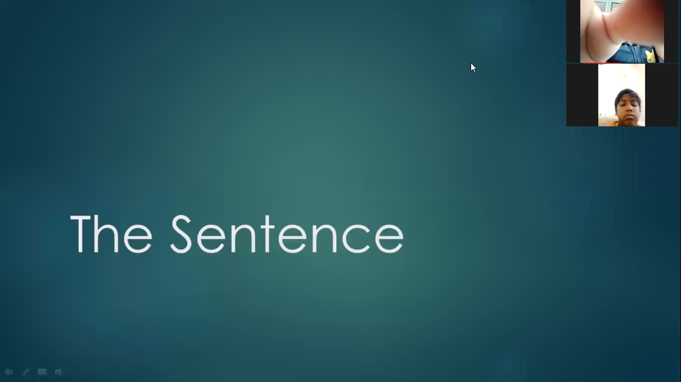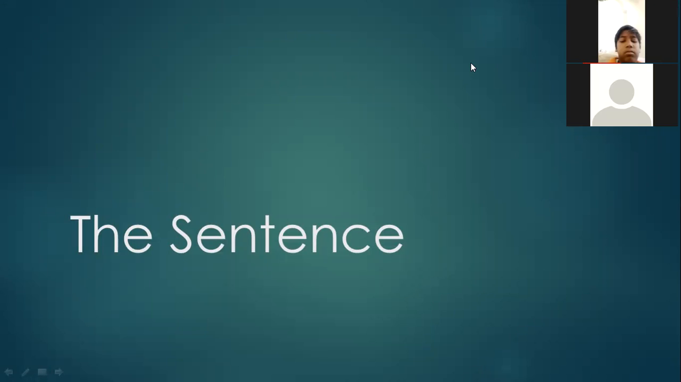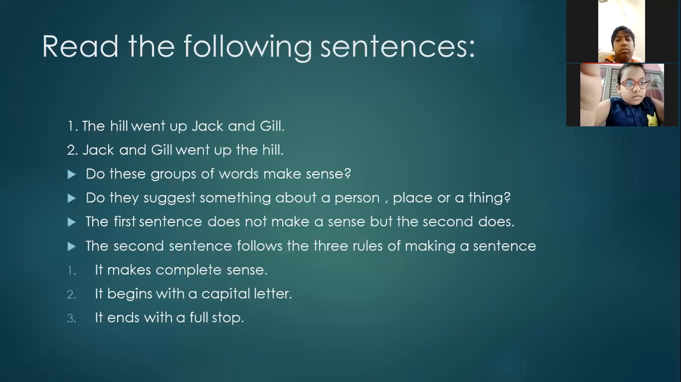Good afternoon to everyone. Today we will learn about the sentence and its parts. So now when we talk about a sentence, we should know how a sentence is made. So we are going to learn by reading these sentences.